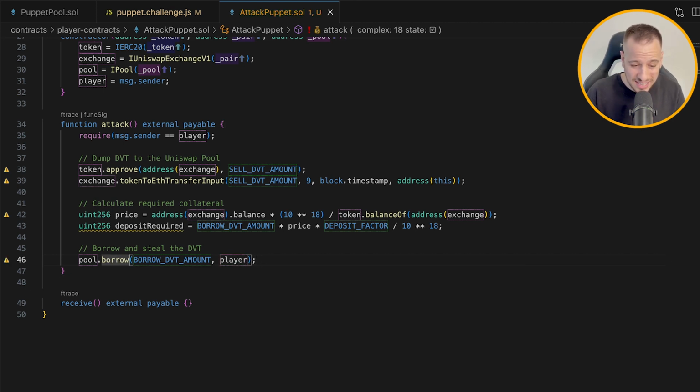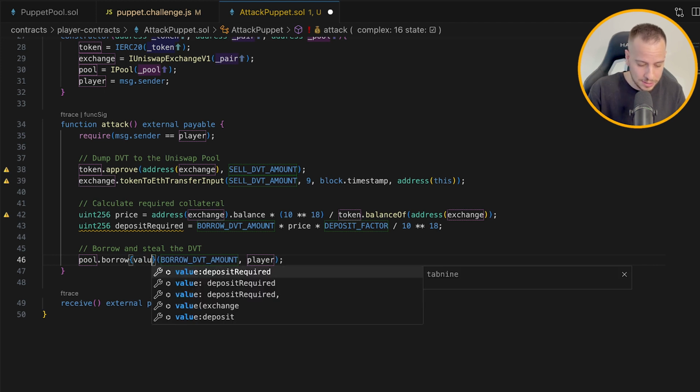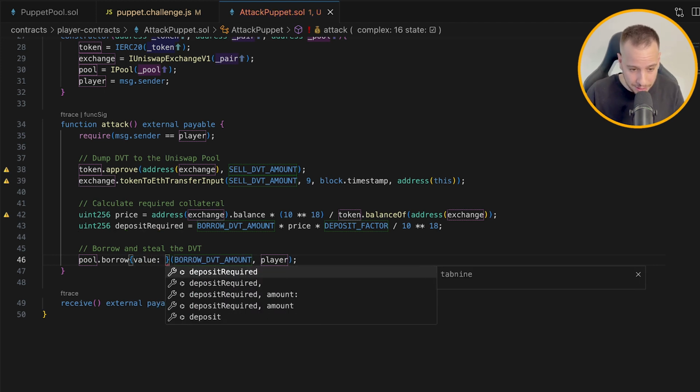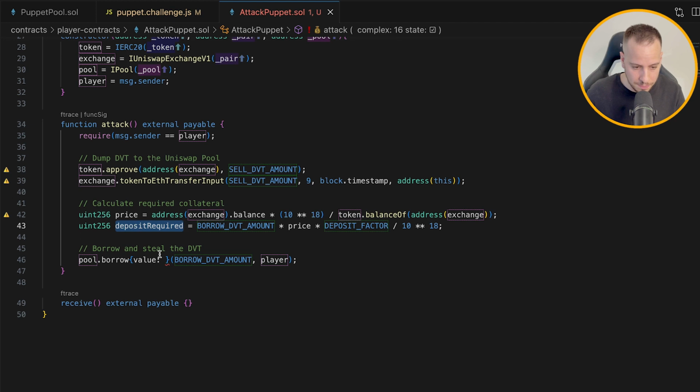And here we'll have to send the ETH, because if we don't send the required ETH, our transaction will be reverted, and we already know what is the deposit required. So this is just going to be here, right? This is the ETH that we're going to send to the smart contract and get the DVT tokens directly to our player account. Now we need to make sure that we have this ETH amount in the smart contract. We get some ETH in exchanging the tokens, but it's probably not going to be enough because we have only 9 ETH. We don't know exactly what is the deposit required.